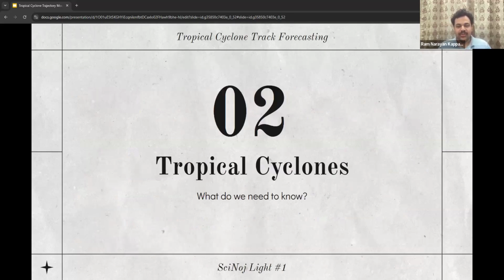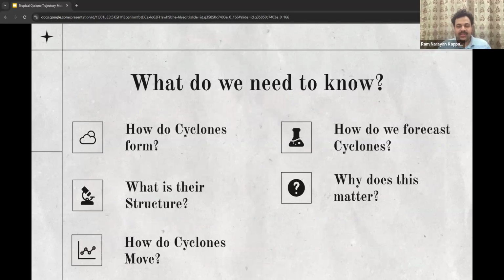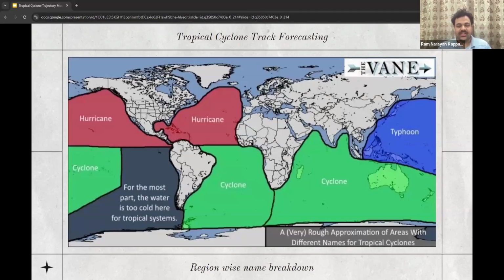So, moving forward, let's look at some of the important details and terms regarding tropical cyclones that are necessary to understand the details about the SINDy model. So we need to know how cyclones form, what their structure is, how they move, how we forecast them, and more importantly, why all of these questions are important to us. So without any further ado, let's get started. Just so that we're on the same page before we move ahead, depending on wherever you're from, you probably know these terms by a different name, but they're all governed by the same physical phenomenon.